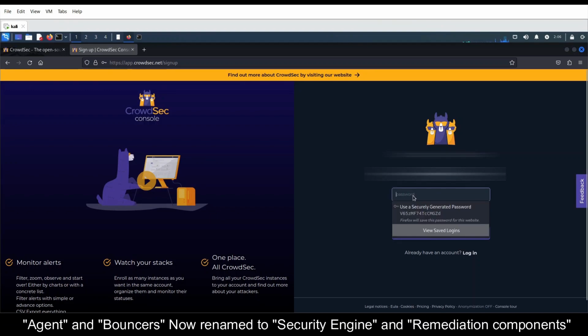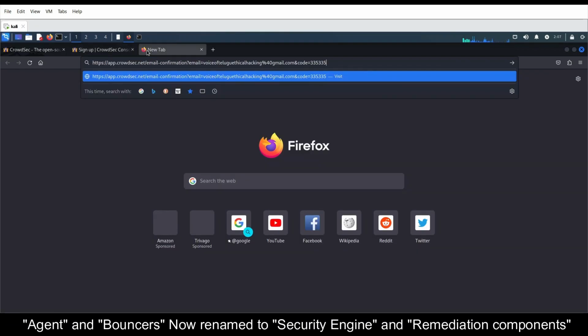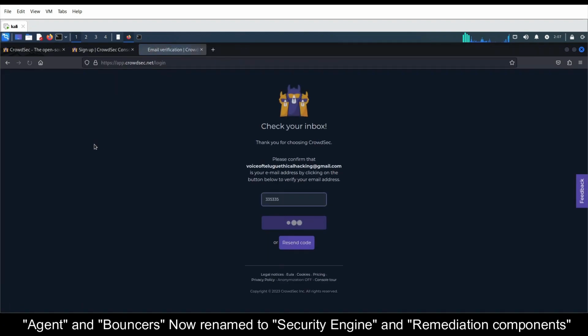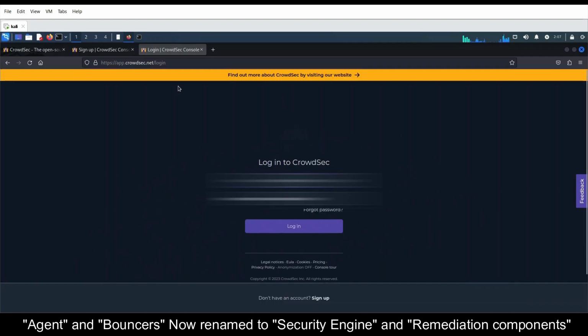Enter email, enter some strong password, agree to the license, click on sign up. Okay, yeah, so now I received the email. Once you receive the email, you can directly click on that particular email activation link. Currently I'm opening it in the same browser itself. Okay, so now my account is activated, so now I can log in to the particular Crowdsec console.